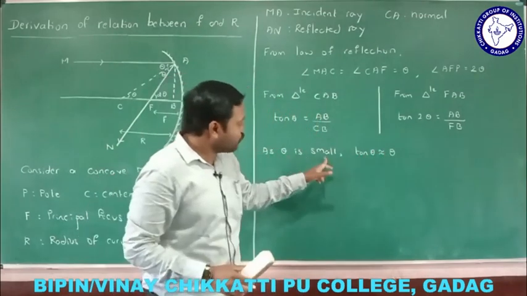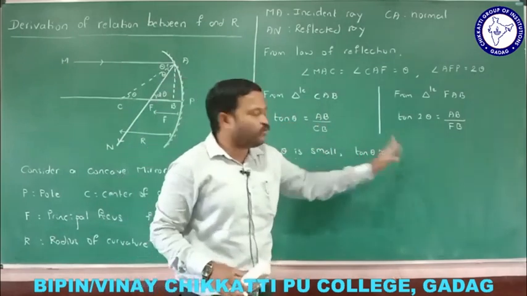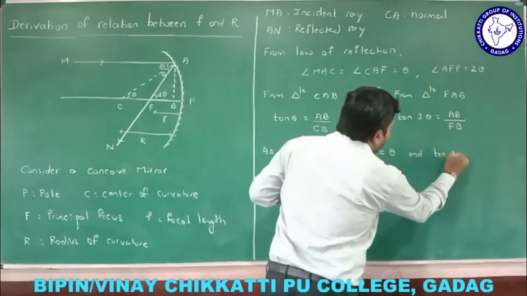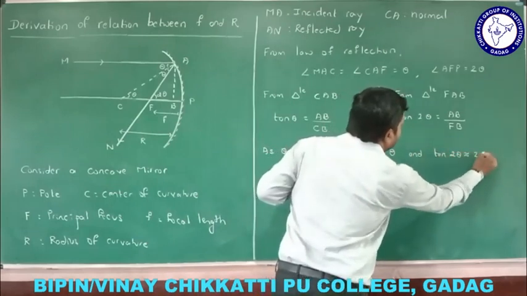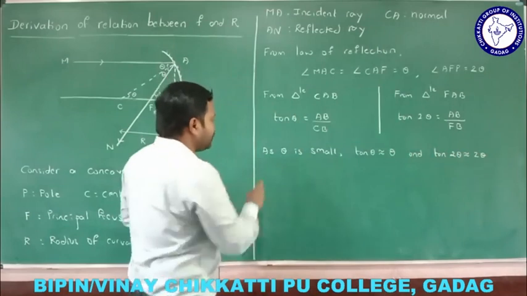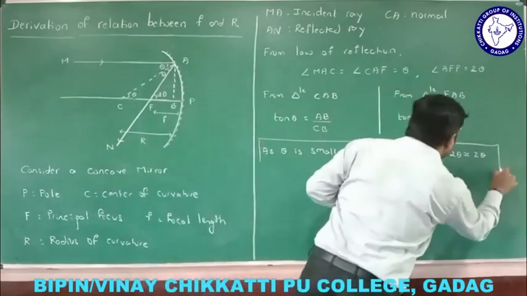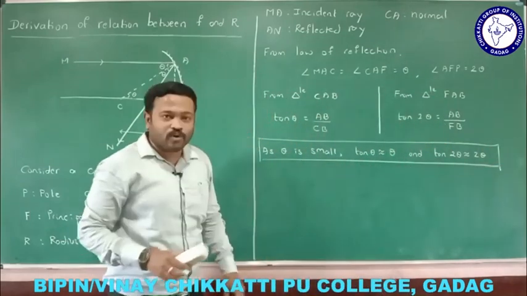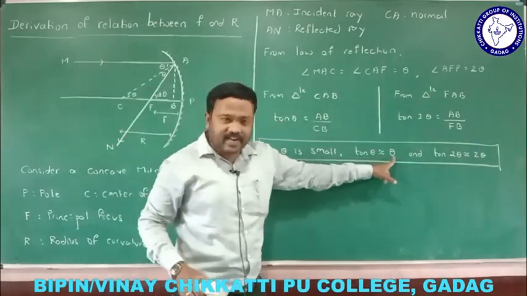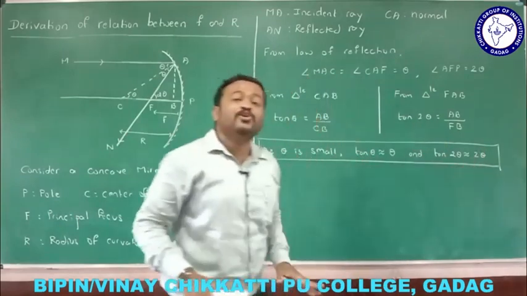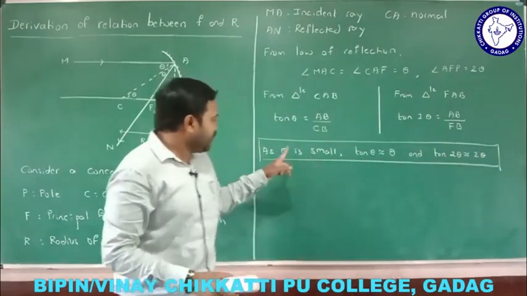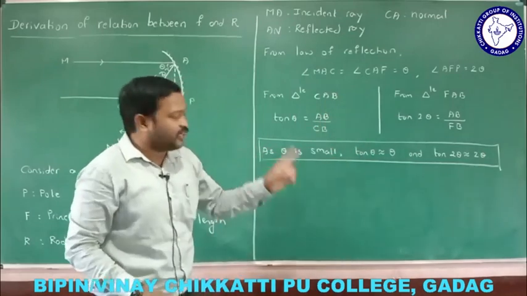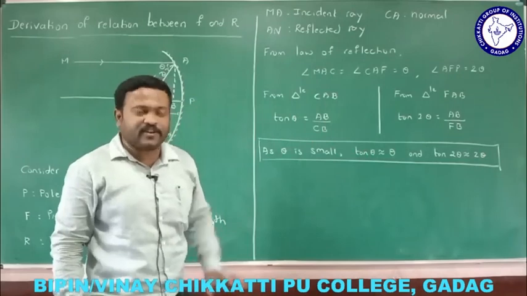So, if theta is small, tan theta will be equal to theta, and tan 2 theta will be nearly equal to 2 theta. Right? Do you understand this? As theta is small, I can take it like this. Do remember this: as theta is small, tan theta can be replaced by theta, and tan 2 theta can be replaced by 2 theta. You know that, right? Shall I replace it now here?